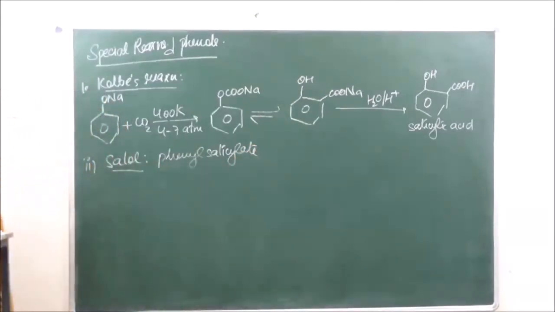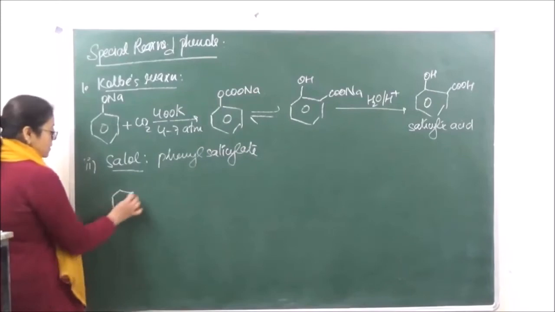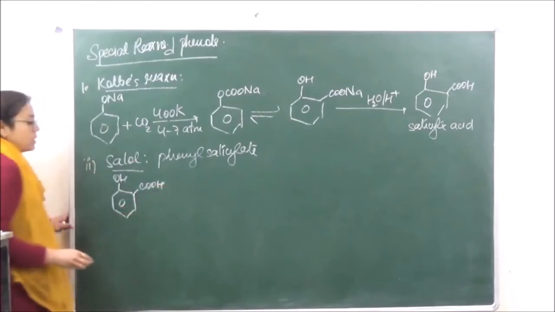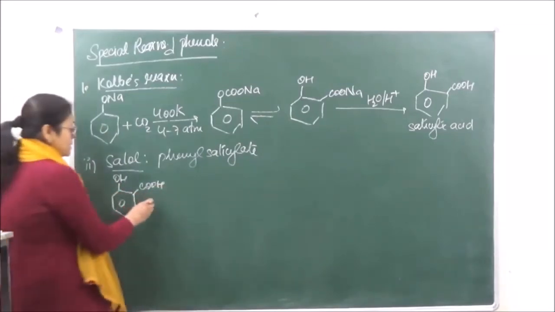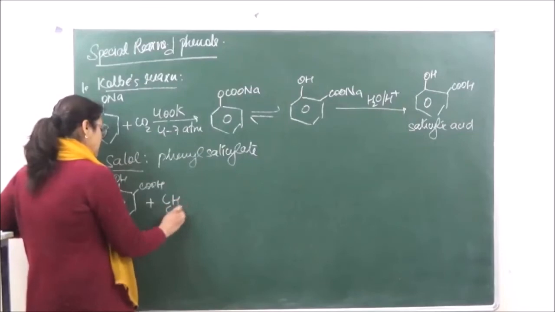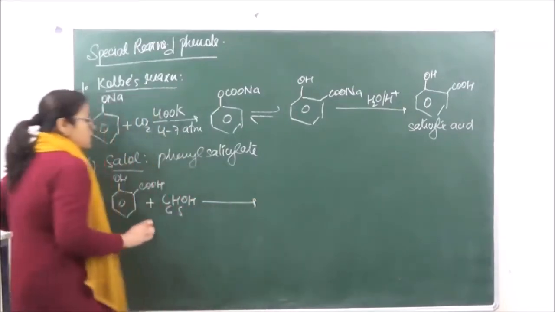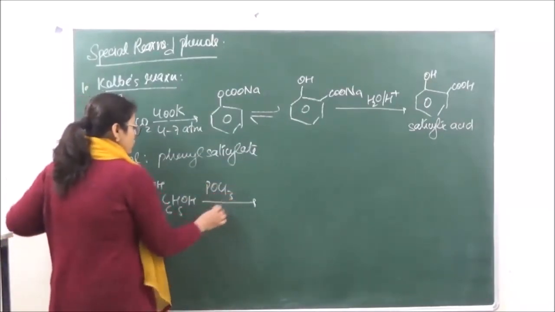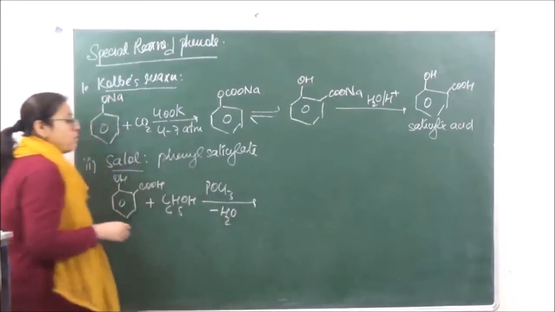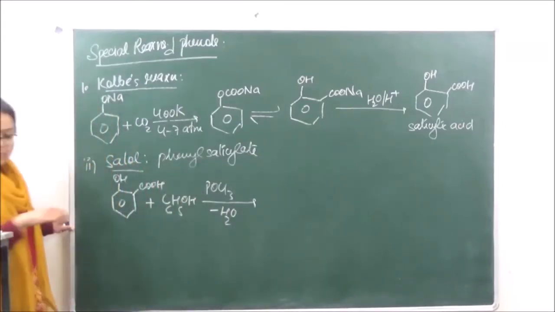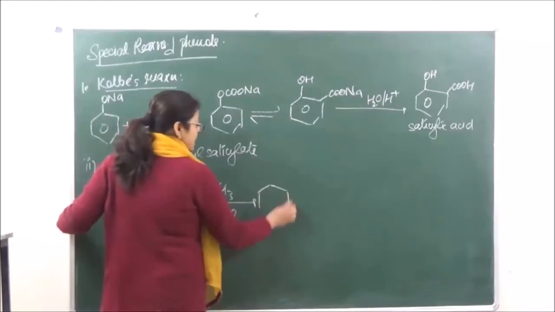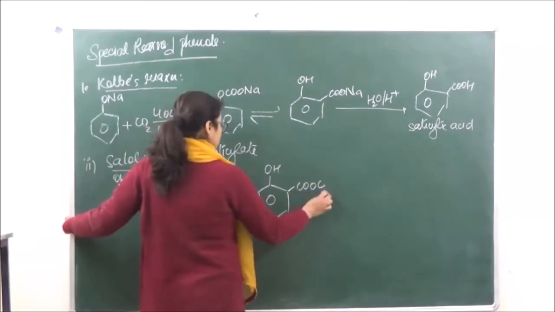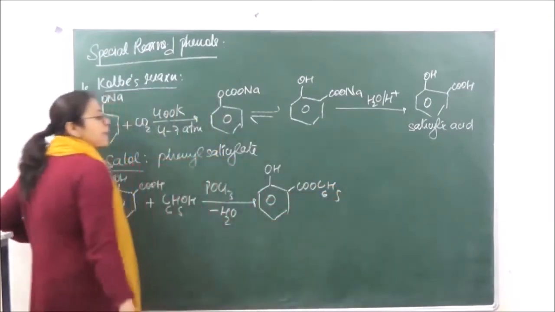Phenyl salicylate. So over here we have salicylic acid plus C6H5OH. The reaction takes place in presence of phosphorus oxychloride, and this will give us phenyl salicylate. This is Salol.